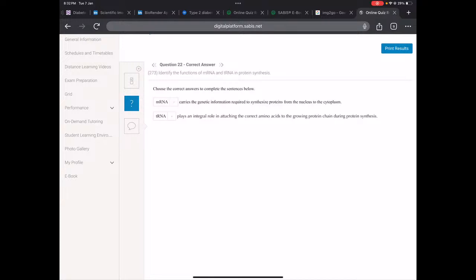Okay, because they're telling us to carry the message to synthesize proteins from the nucleus to the cytoplasm, it's going to be mRNA. Whenever you see attaching the correct amino acids, it's directly going to be tRNA.